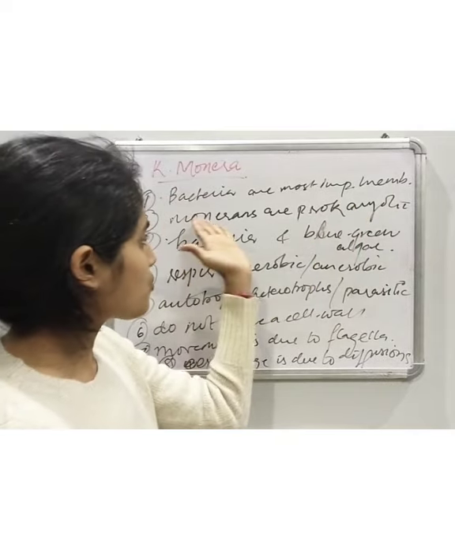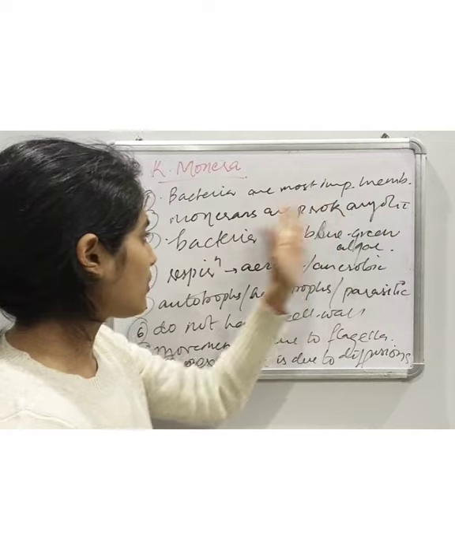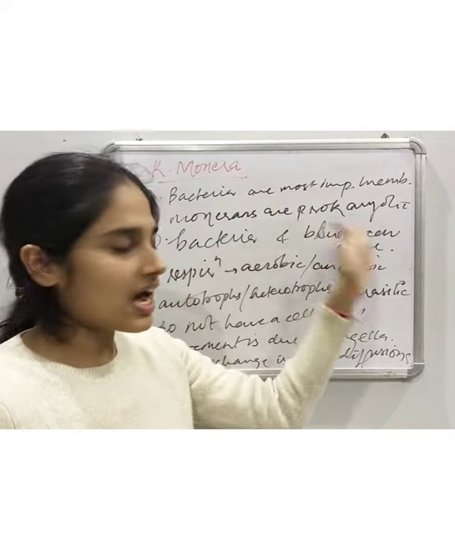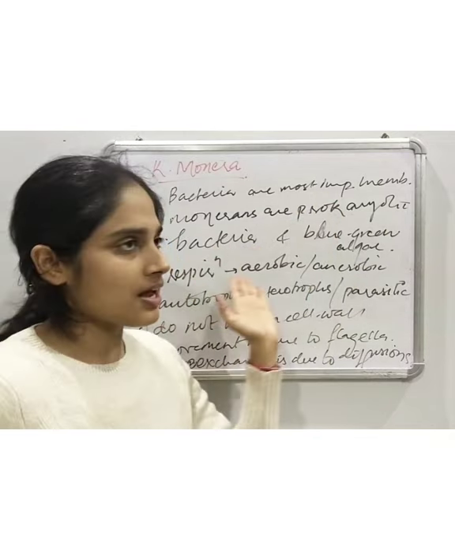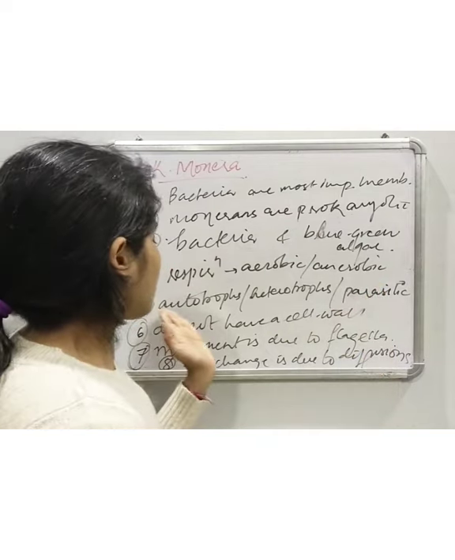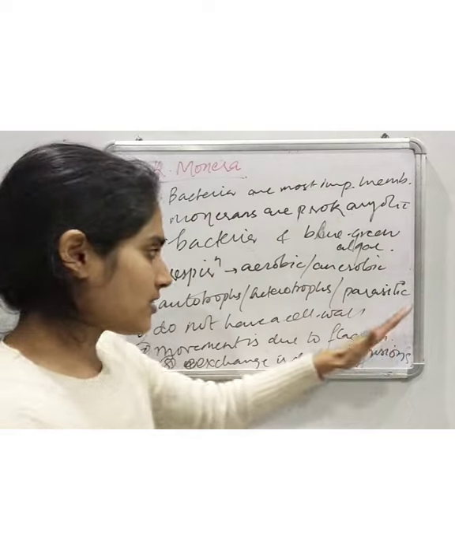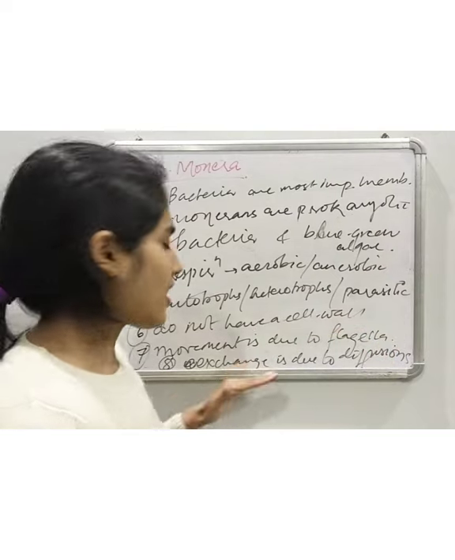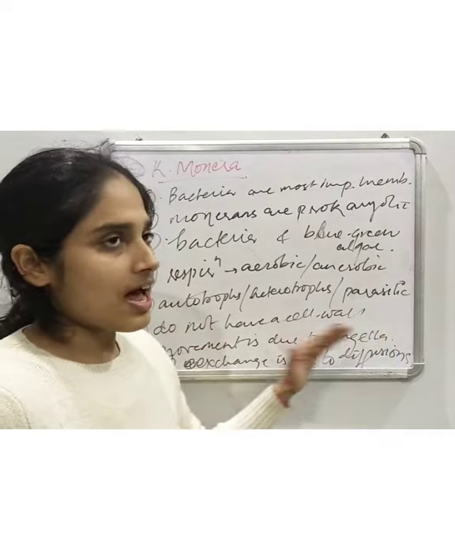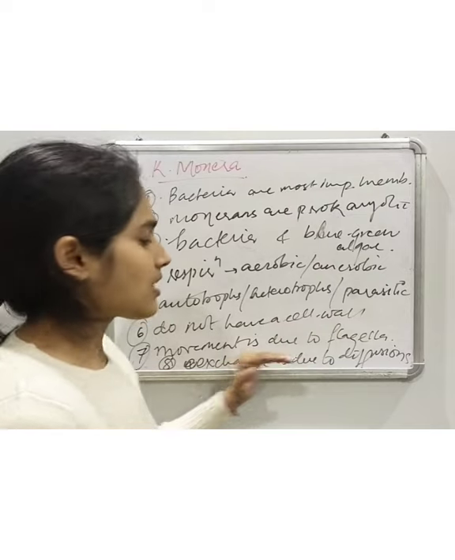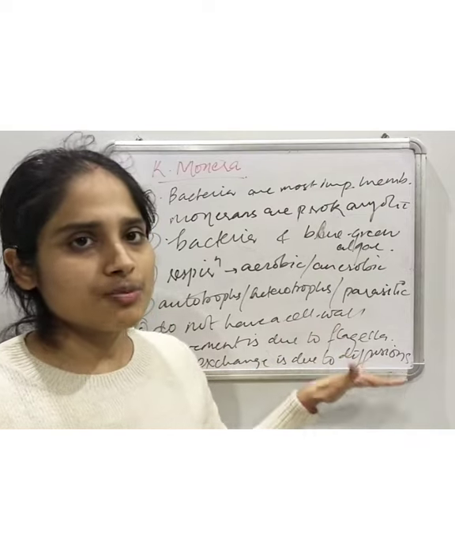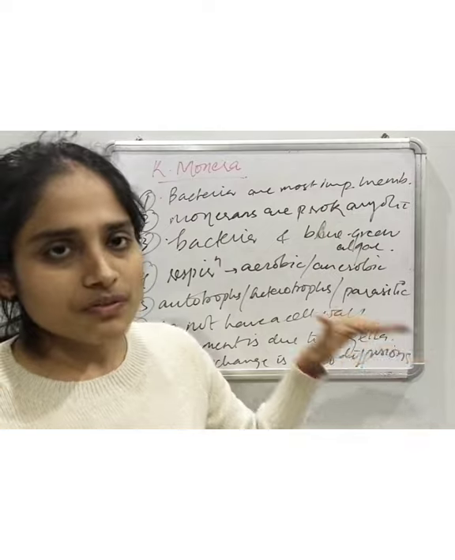So these are some of the important characteristics of kingdom Monera. Bacteria are the most important members. Most of the monerians are prokaryotic in nature. It includes bacteria and blue-green algae. The respiration could be either aerobic or anaerobic. They can be autotrophs or heterotrophs, or sometimes parasitic in nature. They do not have a cell wall, and the movement is due to flagella. And the last characteristic is that the exchange of gases or nutrients is by the process of diffusion.